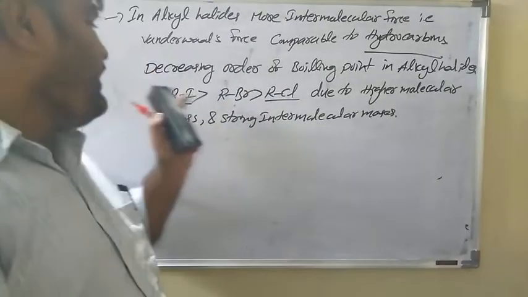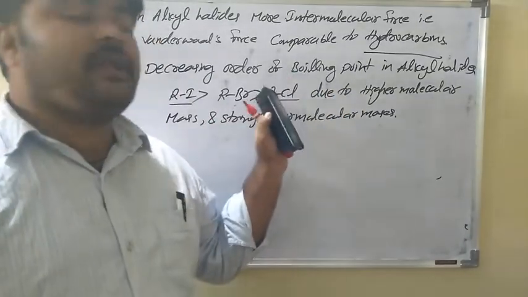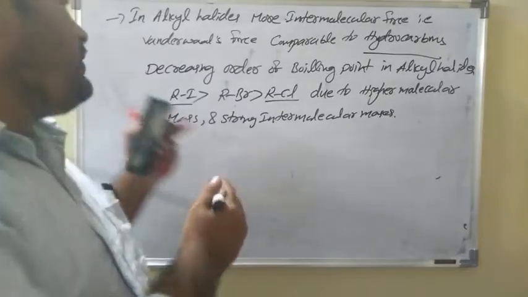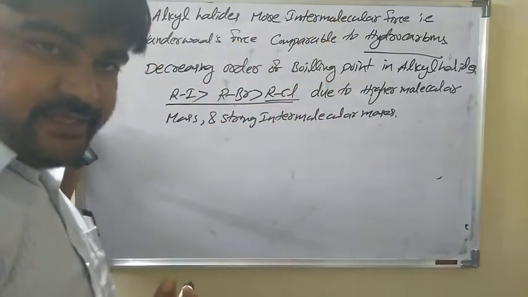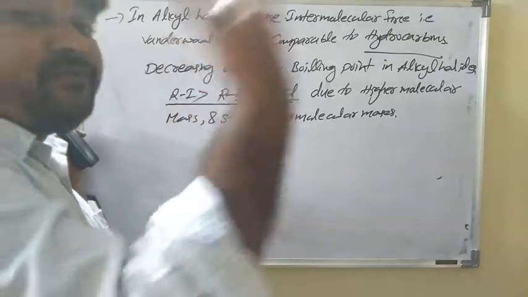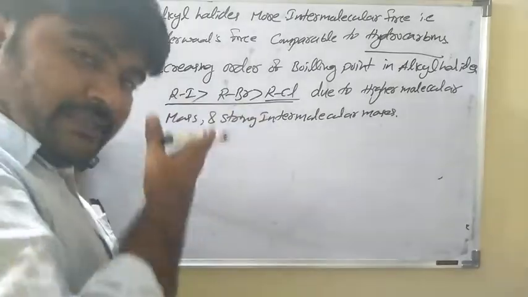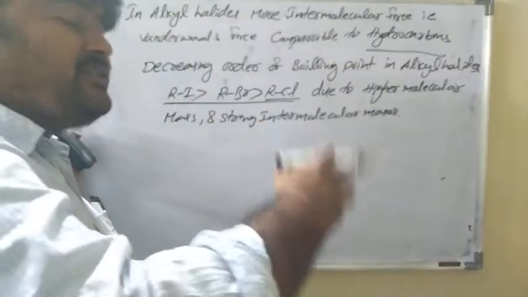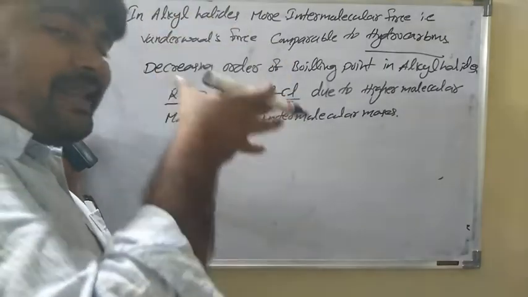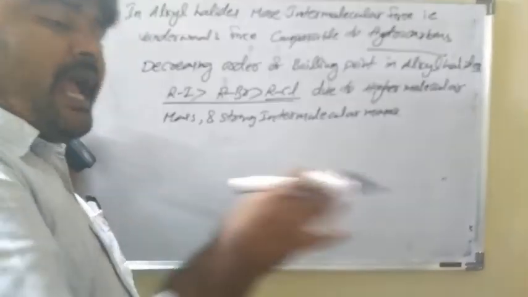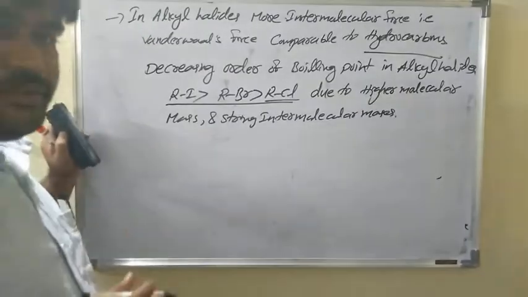And along with that, in alkyl iodide, strong intermolecular forces are present compared to alkyl chloride. Due to these reasons, the boiling point decreases across the alkyl halides. Say methyl chloride, methyl bromide, methyl iodide: methyl iodide has a higher boiling point than methyl chloride and methyl bromide, because iodine's molecular mass is more, along with strong intermolecular forces between the methyl iodide molecules.